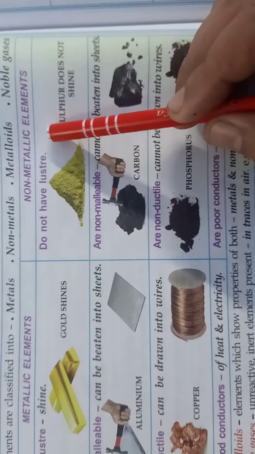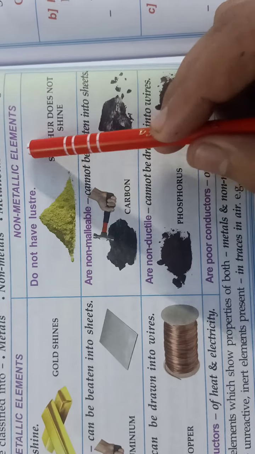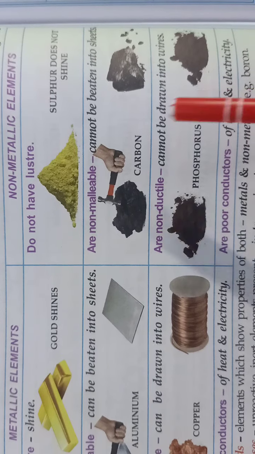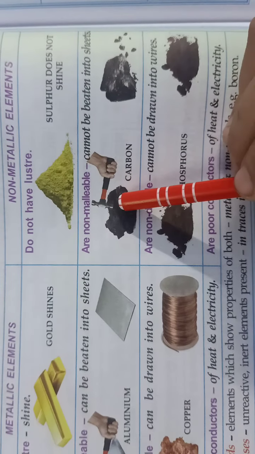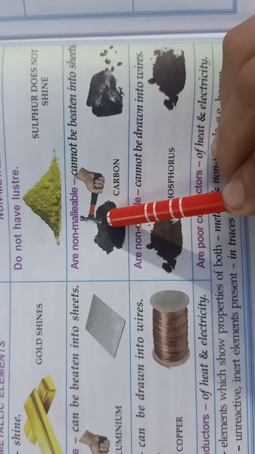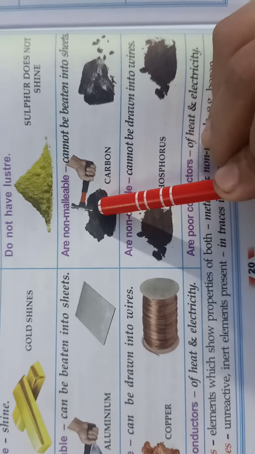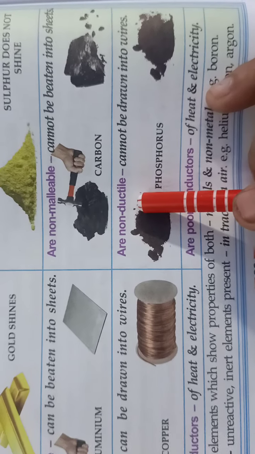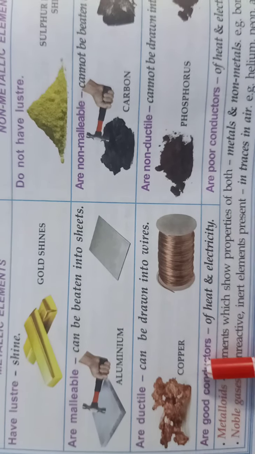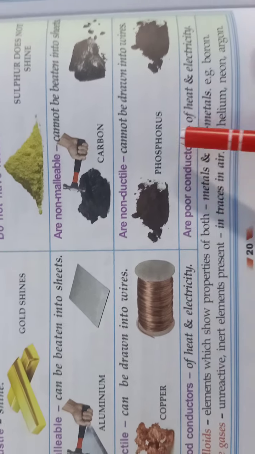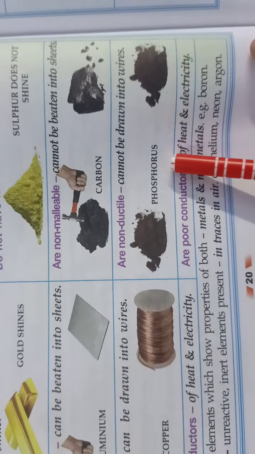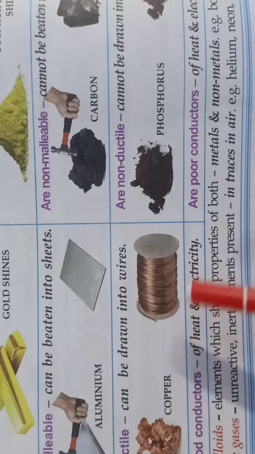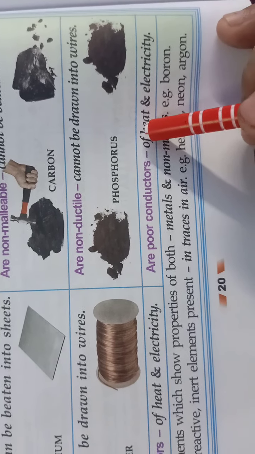Now we discuss non-metallic elements. Non-metallic elements do not have luster, like sulfur. They are non-malleable because they cannot be beaten into a sheet. They are non-ductile in nature. Metals are good conductors of heat and electricity, but non-metals are bad conductors of heat and electricity. That means metals easily conduct electricity, while non-metals do not.